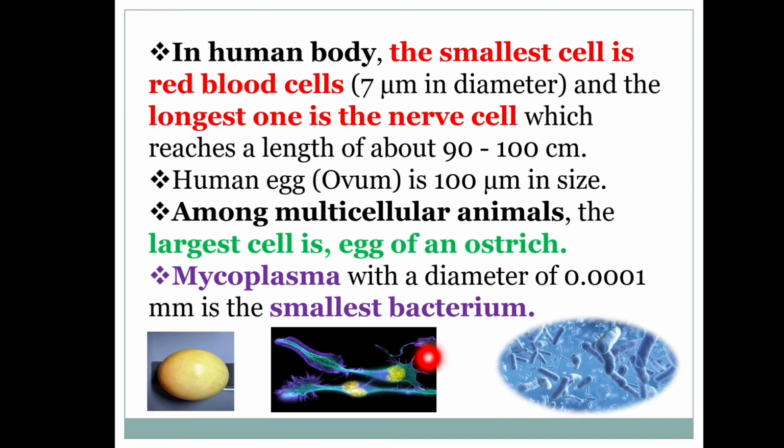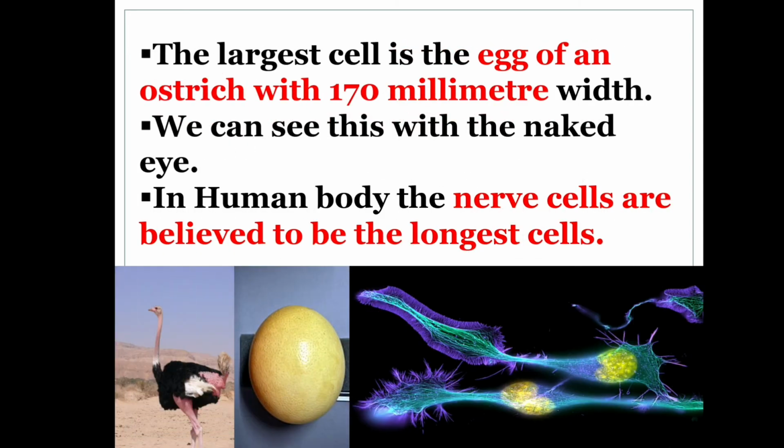Human egg is 100 micrometer in size. Among multicellular animals, the largest cell is the egg of an ostrich. Mycoplasma with a diameter of 0.0001 millimeter is the smallest bacterium. The egg of an ostrich, with 170 millimeter width, is the largest cell among multicellular animals. We can see this with the naked eye. In the human body, the nerve cells are believed to be the longest cells.